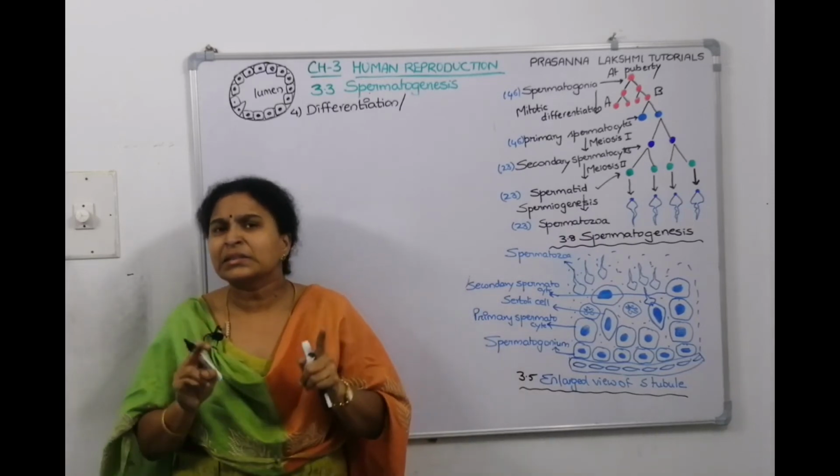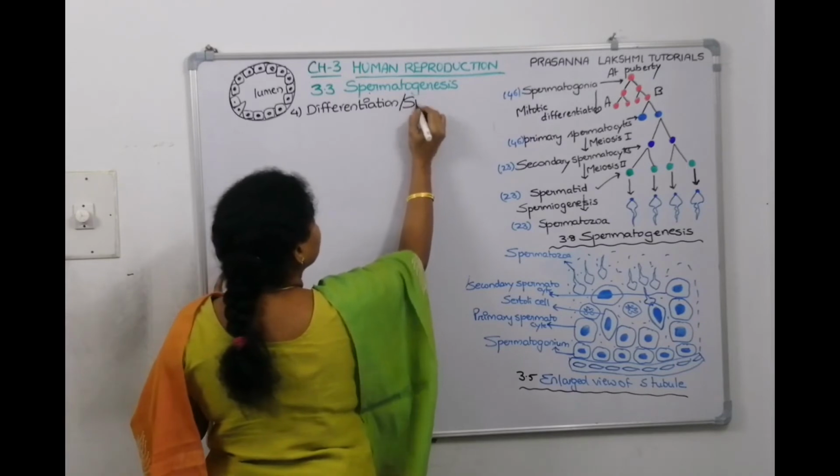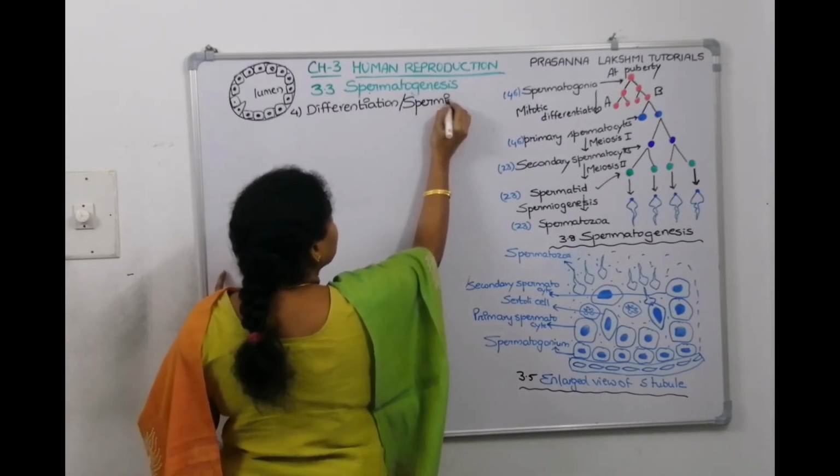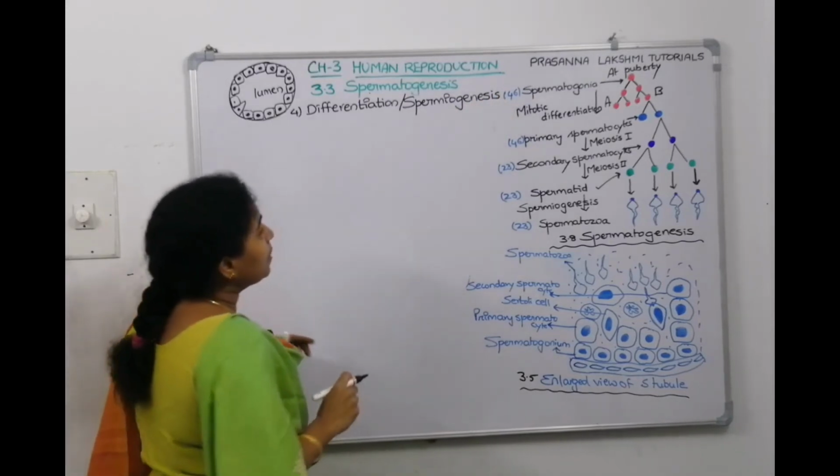Spermiogenesis is the last step of spermatogenesis. Now, what is spermiogenesis?